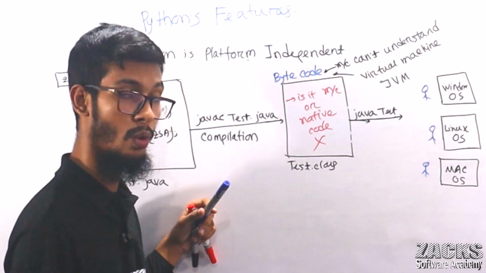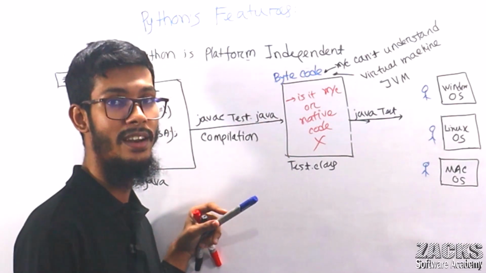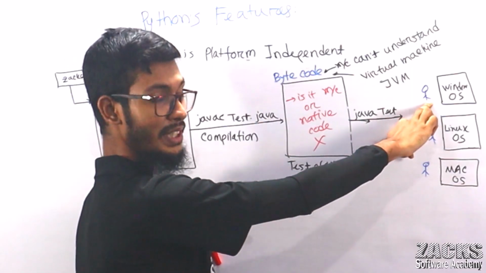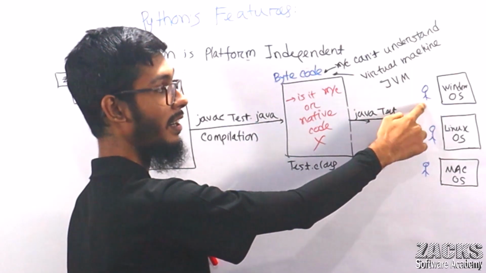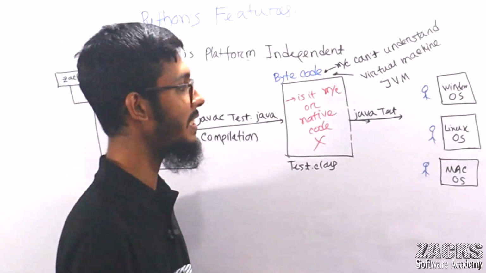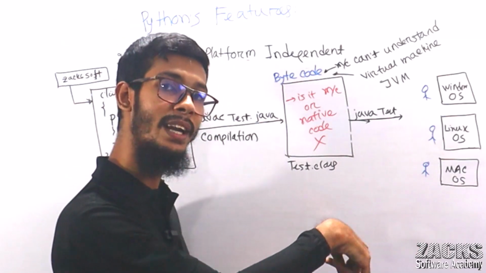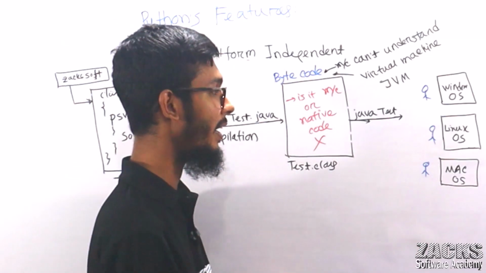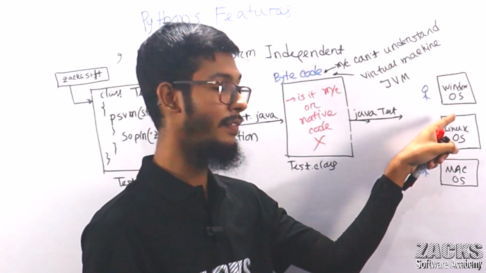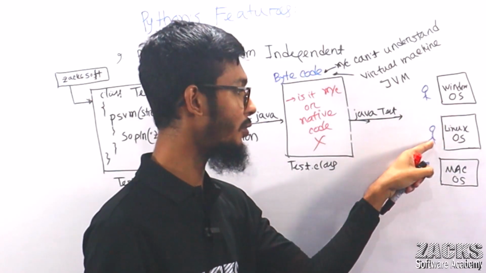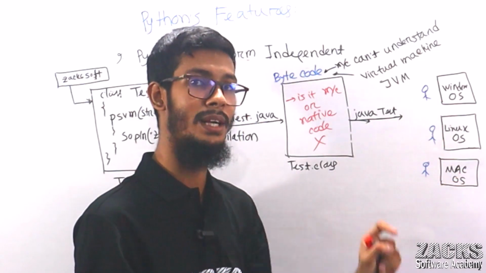I hope you got the point why Java is platform independent, right? Because of this virtual machine. But is this virtual machine platform dependent or independent? Certainly platform dependent, because for Windows one virtual machine, for Linux one, for Mac one.